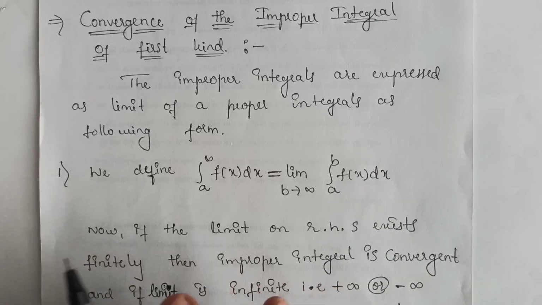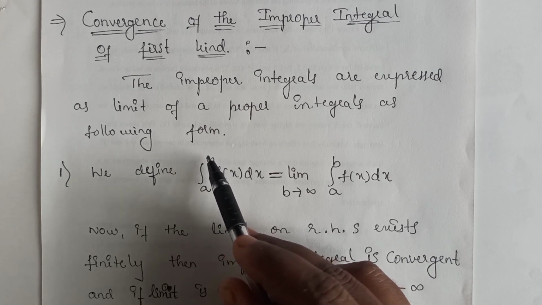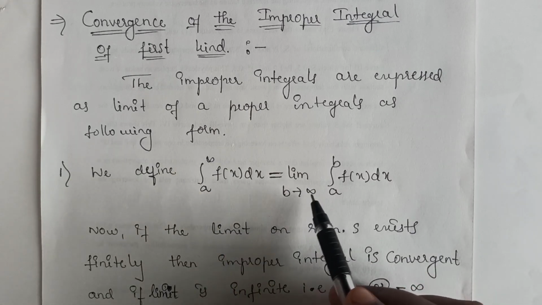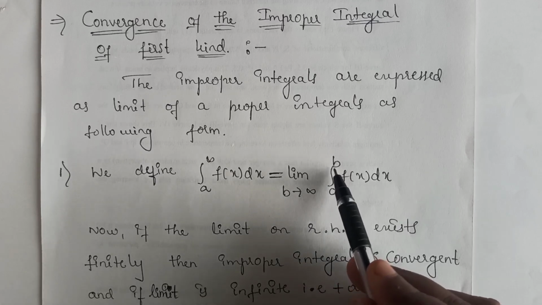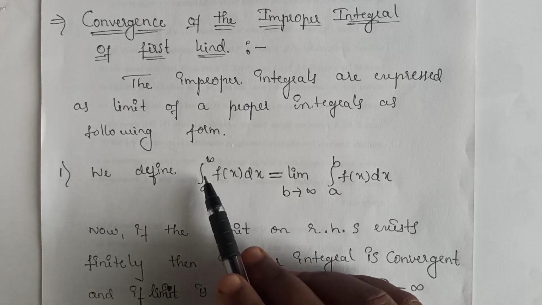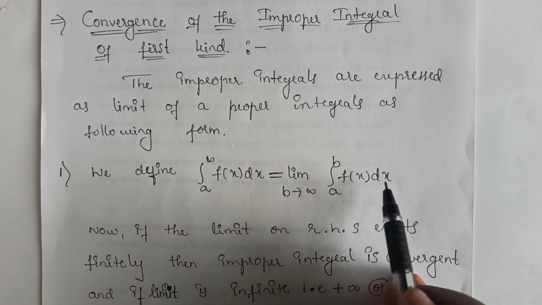Wherever infinity is there, we take a limit. We keep a as it is, the finite value, and only change the infinite value into the finite b.